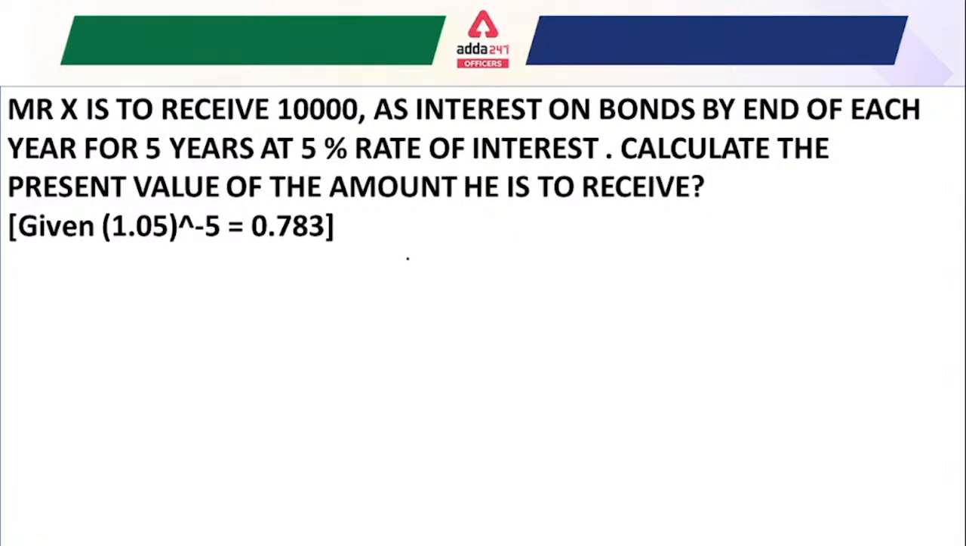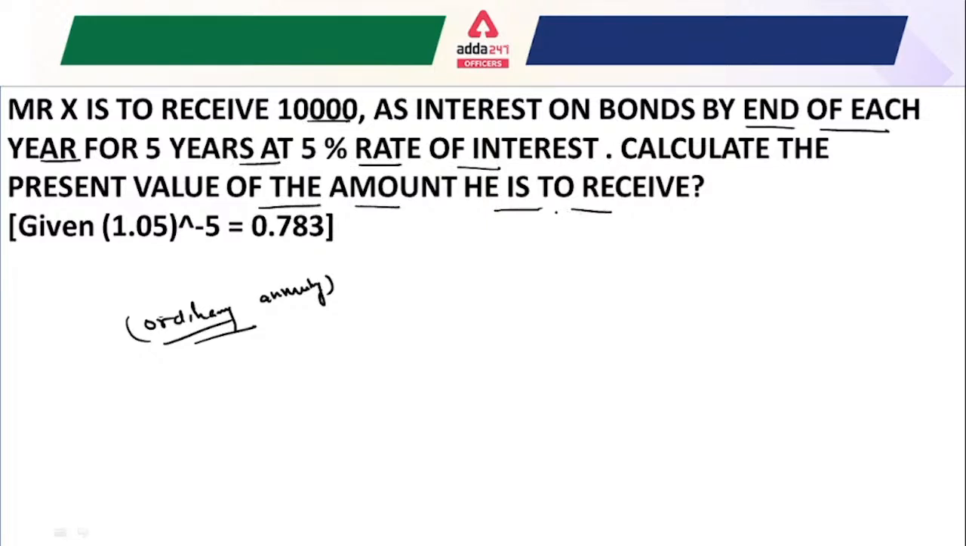So another question: Mr. X is to receive 10,000 rupees as interest on a bond by the end of each year. Again, the term "end of each year" means this is a case of an ordinary annuity, right? Mr. X is going to receive 10,000 rupees, for 5 years, at a 5% rate of interest. So calculate the present value of the amount that he is to receive.